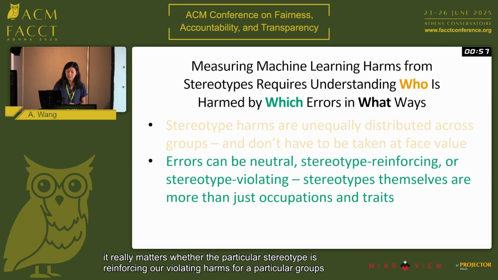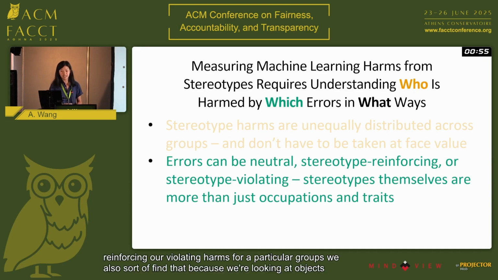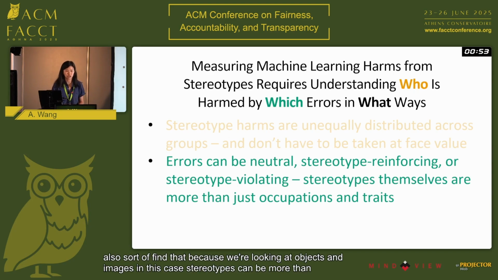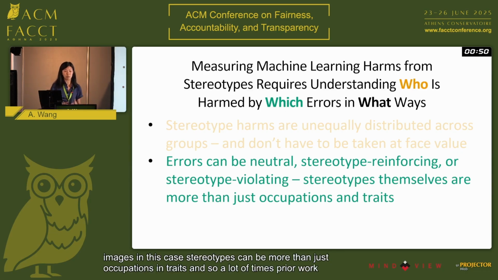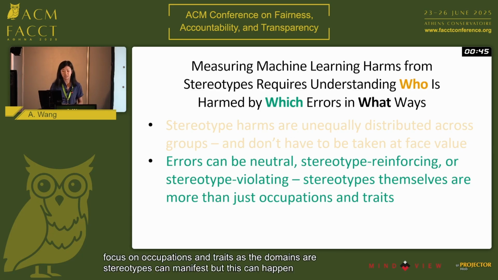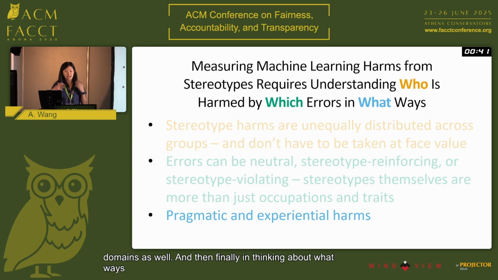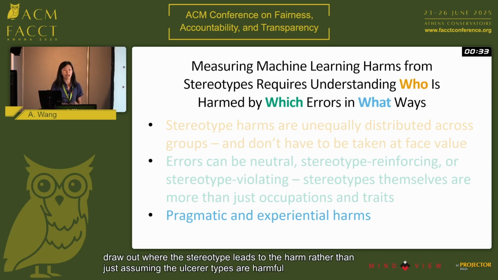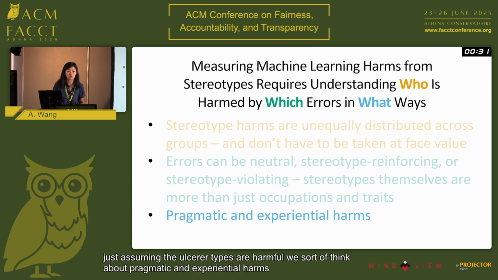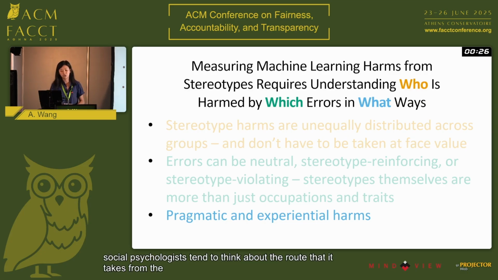We also find that because we're looking at objects and images in this case, stereotypes can be more than just occupations and traits. A lot of times prior work will focus on occupations and traits as the domains where stereotypes can manifest, but this can happen across other domains as well. And then finally, in thinking about what ways we can actually draw out where the stereotype leads to the harm, rather than just assuming that all stereotypes are harmful, we think about pragmatic and experiential harms as the ways that social psychology has tended to think about the route that it takes from the representational harm to actually the person experiencing it. Thank you.